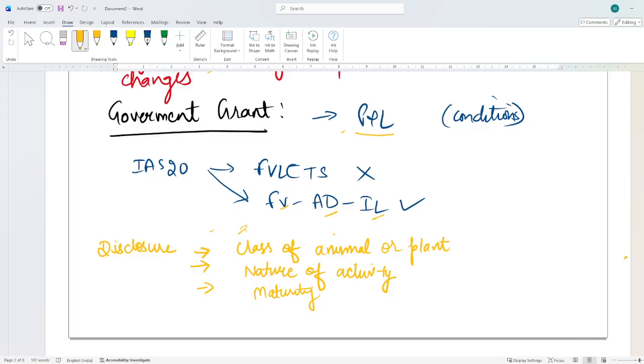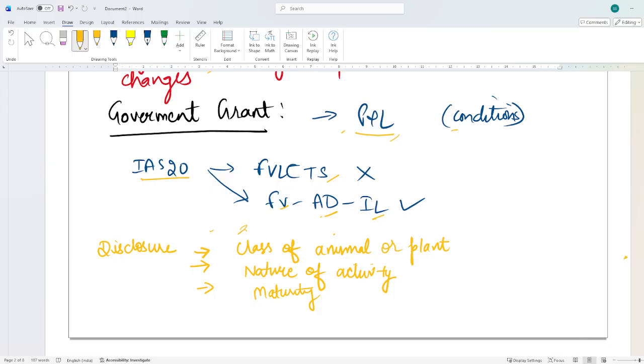What will be the treatment if you get a government grant in this? Any government grant that you will get, you will put it into P&L. Remember not to decrease it from the value of the asset; it goes to P&L. And another thing, we have to see what all the conditions attached to that government grant are. If you are assessing that you can fulfill them, and they are fulfilled also, then you can recognize it in P&L. See, IAS 20 is not applicable when you are recognizing this asset at fair value less cost to sell. But if you are recognizing at cost less accumulated depreciation, less impairment loss, then IAS 20 guidelines will also be applicable.